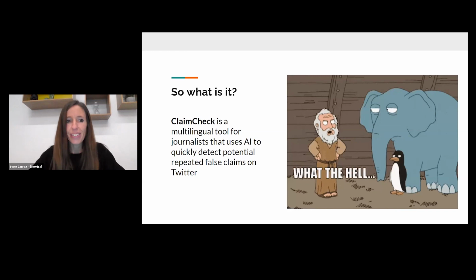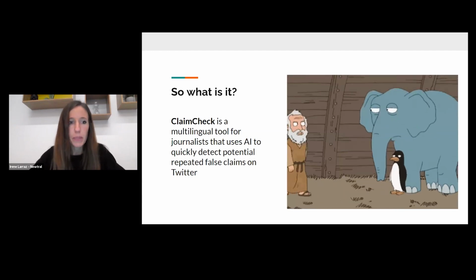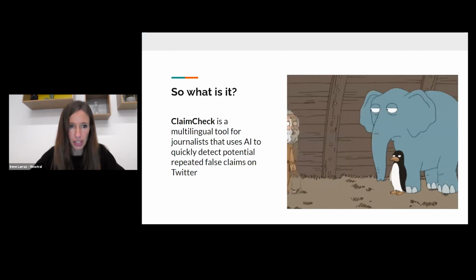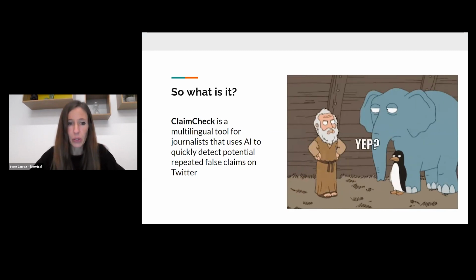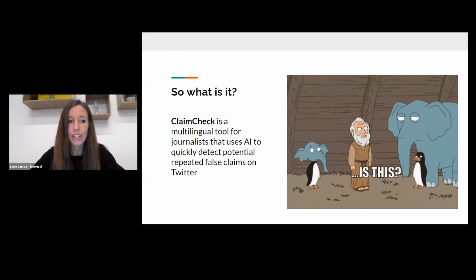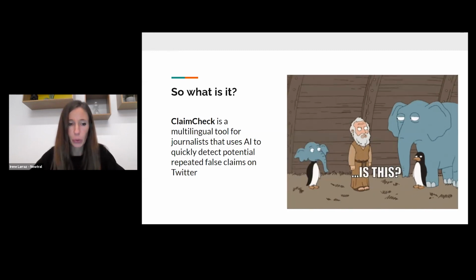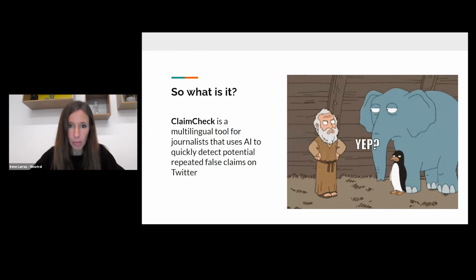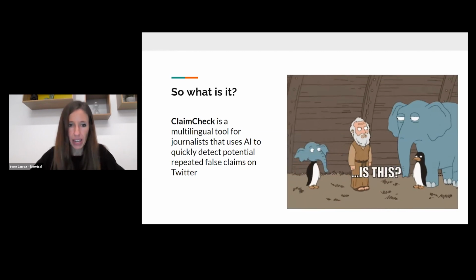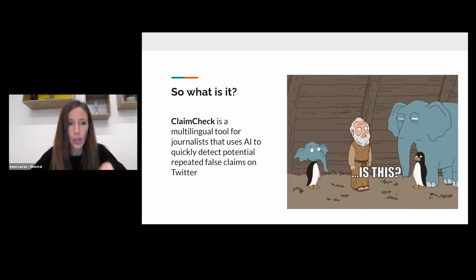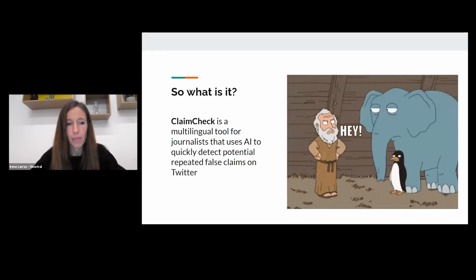So again, what is ClaimCheck? ClaimCheck is a multilingual tool. We use it in English and in Spanish. It is for journalists and uses artificial intelligence to quickly detect potential repeated false claims made by politicians on Twitter by matching them with previously published fact checks, and then alerting the journalist and the newsroom through a channel on Slack.